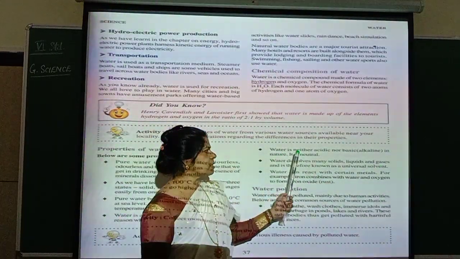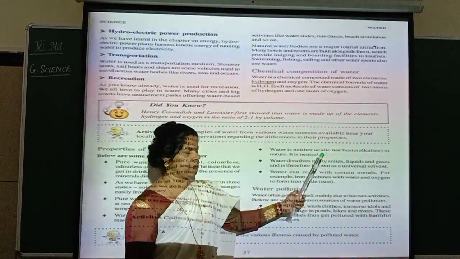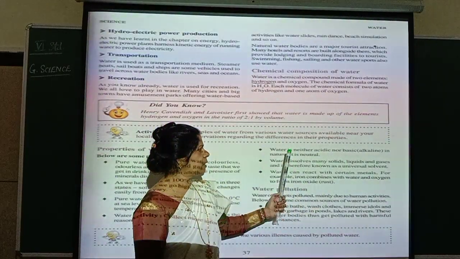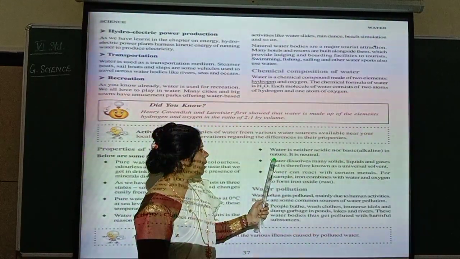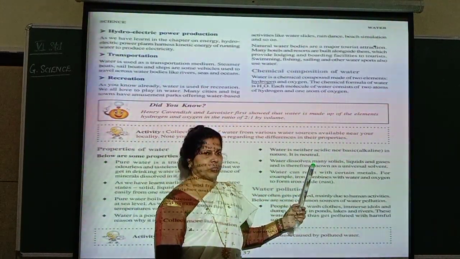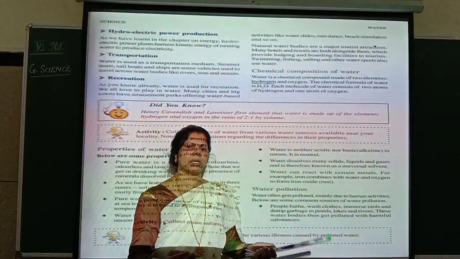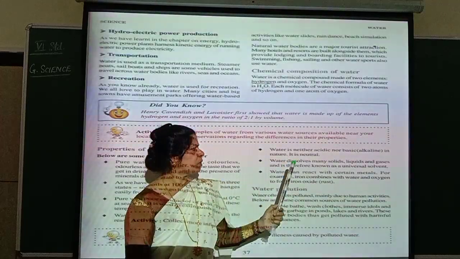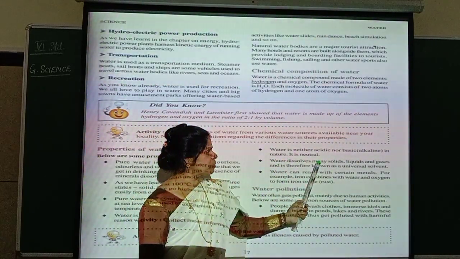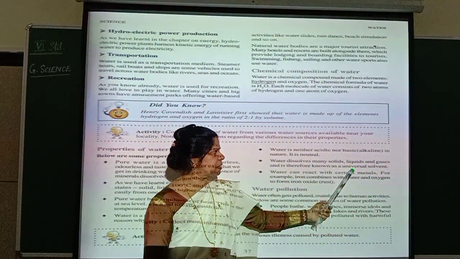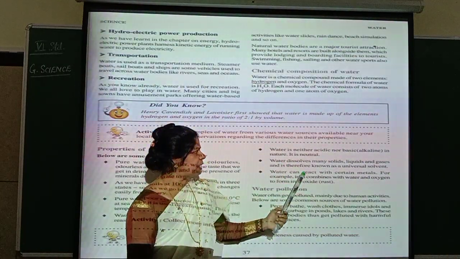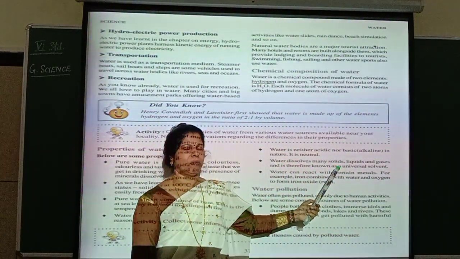Now, water is neither acidic nor basic. Basic means alkaline. It is neither acidic nor basic in nature. It is neutral. Neutral means it doesn't consist of acid nor does it consist of base. Okay. Now, water dissolves many solids, liquids and gases and is therefore known as the universal solvent.